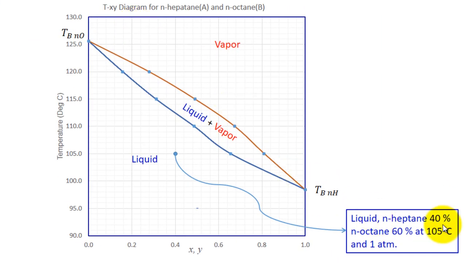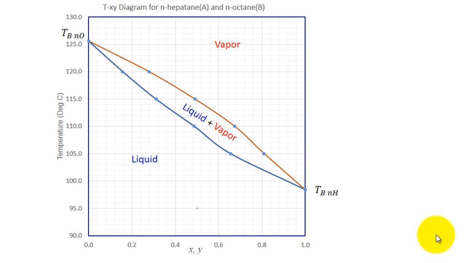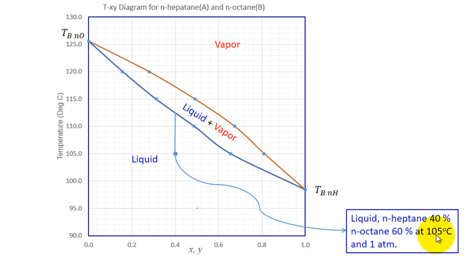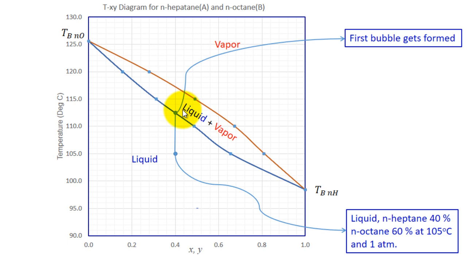Now let us see liquid at this condition. This is in the liquid phase, obviously, because of the composition and this temperature. When you heat, its temperature will increase. At this particular point, it will flash into vapor. The first bubble will be formed. Then this is the vapor composition or bubble composition, and this will be the remaining liquid composition.